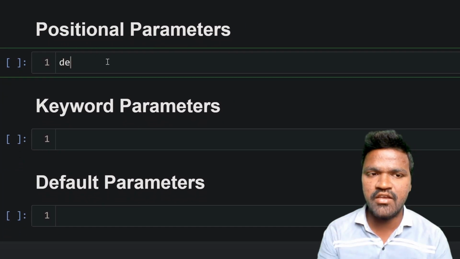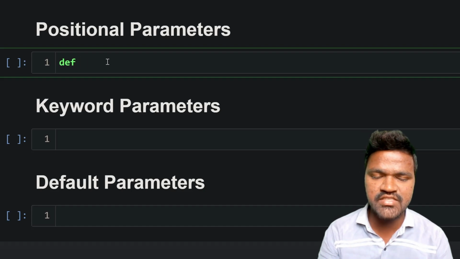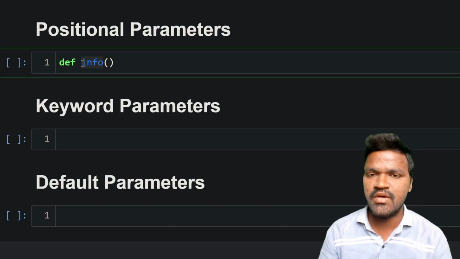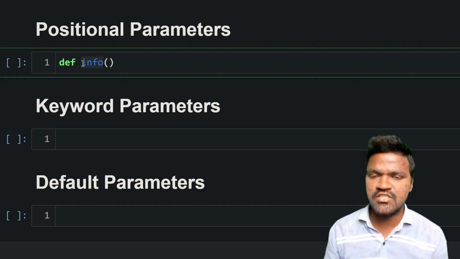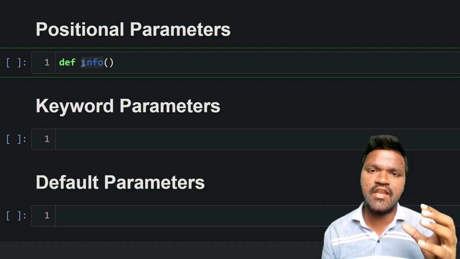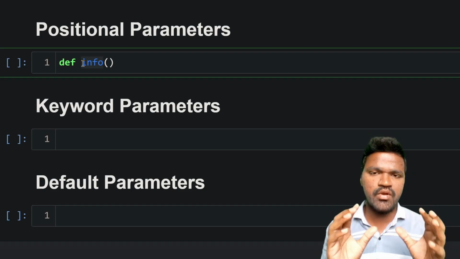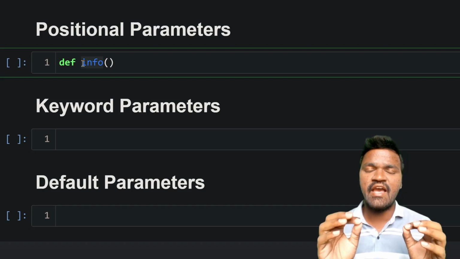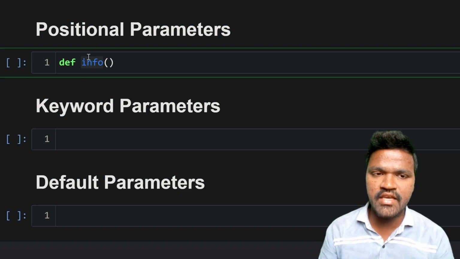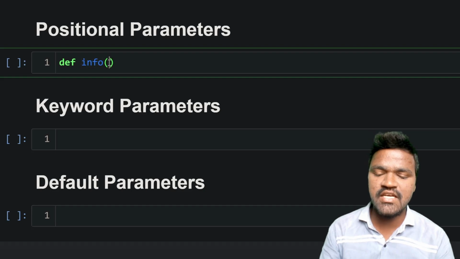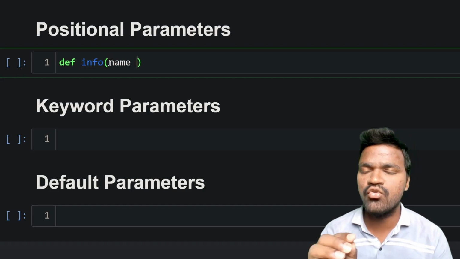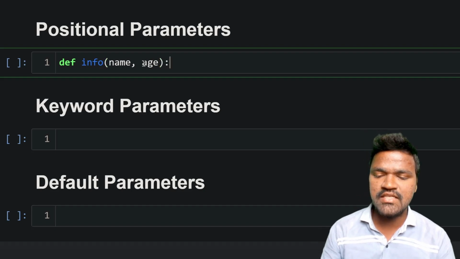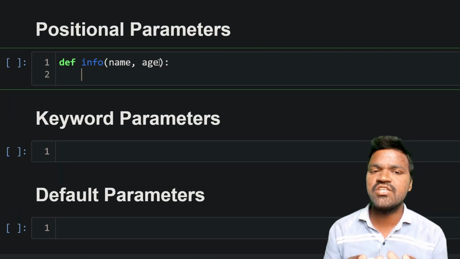Whenever we are defining a function, let's first define one. I am taking a function which is info. What I wanted to do in this function is print the name and age of a person. Very simple. I don't want to make this complicated. I wanted to make this as simple as possible. So in this info function, I am taking two parameters: one is name and another one is age.